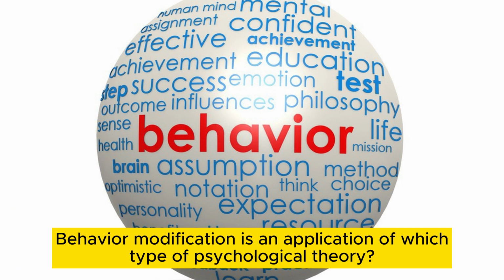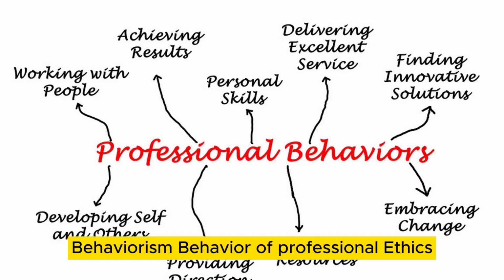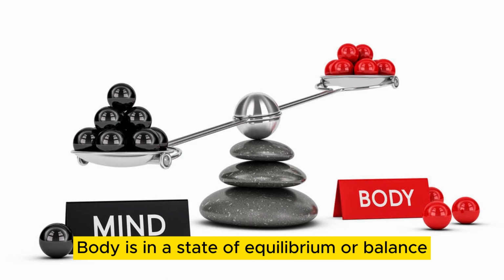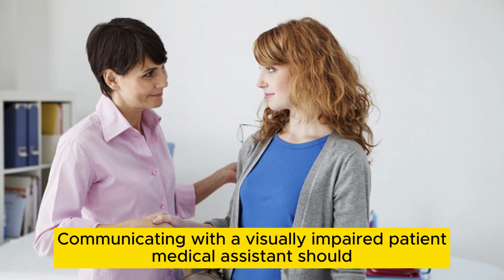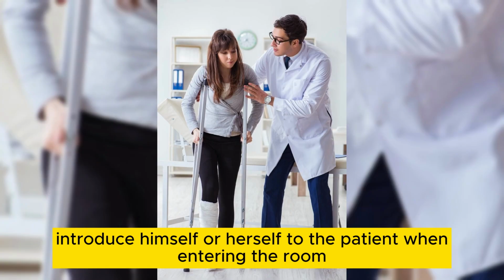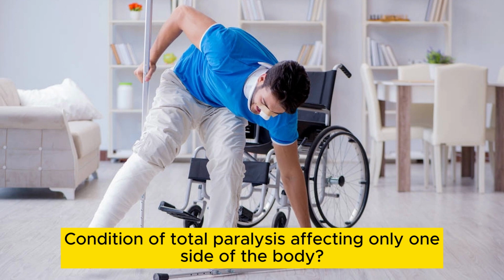Behavior modification is an application of which type of psychological theory? Behaviorism. Behavior of professional ethics. Body is in a state of equilibrium or balance: homeostasis. Bruise: hematoma. Communicating with a visually impaired patient, the medical assistant should introduce himself or herself to the patient when entering the room. Condition of total paralysis affecting only one side of the body: